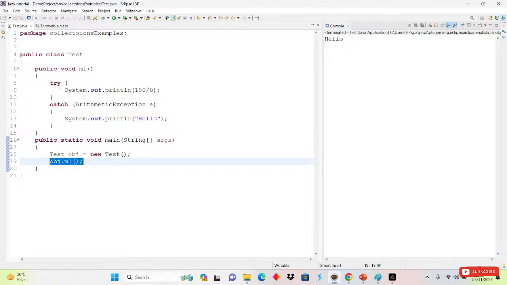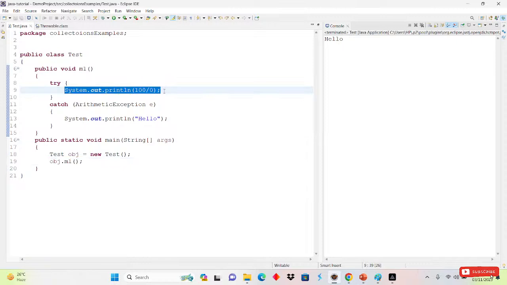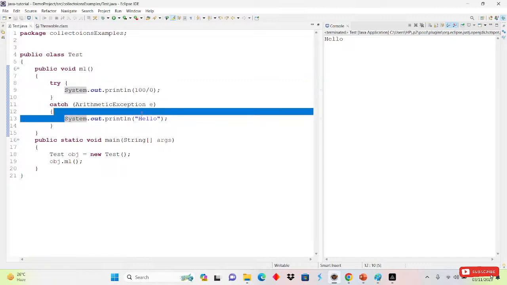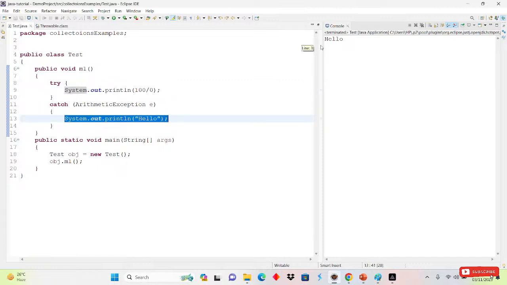After that, here it will see we have an exception in 100 divided by 0. So where will it go? It will directly go to the catch block. And inside the catch block, what we have written is hello. It will print hello on the console.